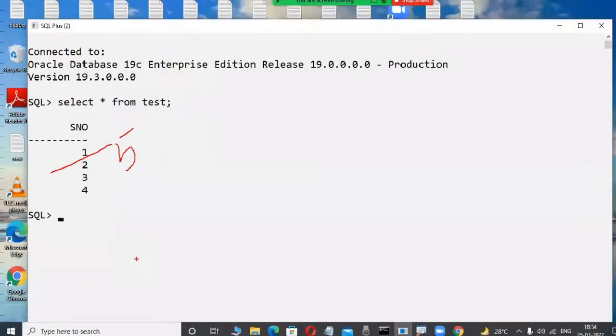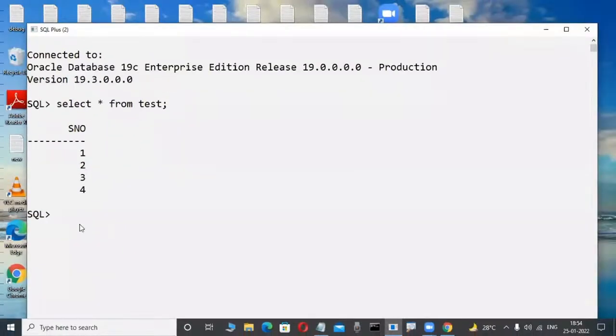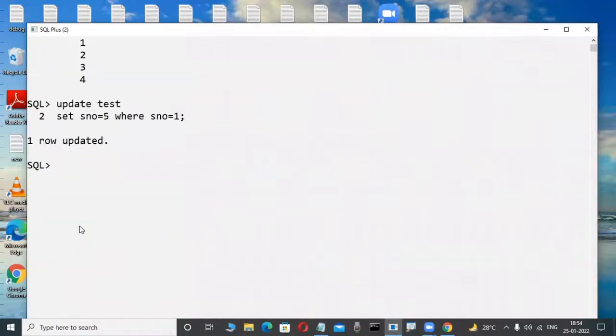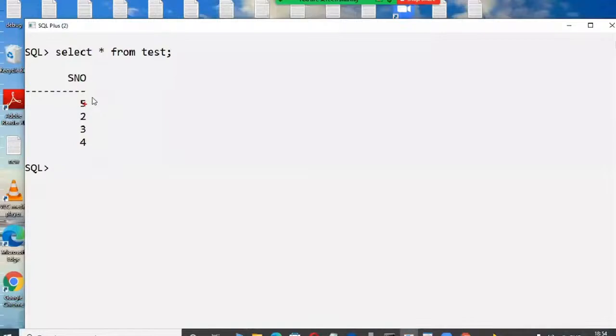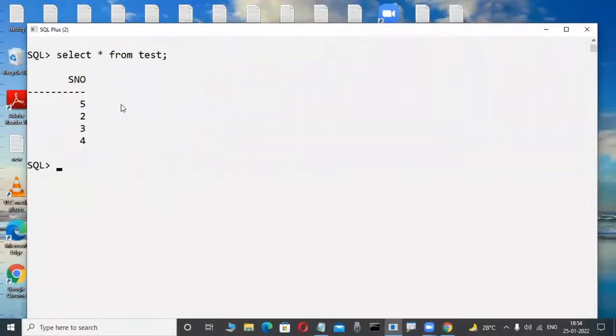Okay, fine. Now in the future, when you are a good programmer, you will be typing some commands like update table name, and in the future you will be familiar with them. Technical persons are all well-known with this. Update test set sno = 5 where sno = 1, like this. Whenever they type this type of SQL in the future, where will this be affected, in memory or hard disk? Very good, memory. Some people are telling memory, correct. Here 5 is there, 1 is changed into 5. Yes, observe here, that 1 is changed into 5 only.